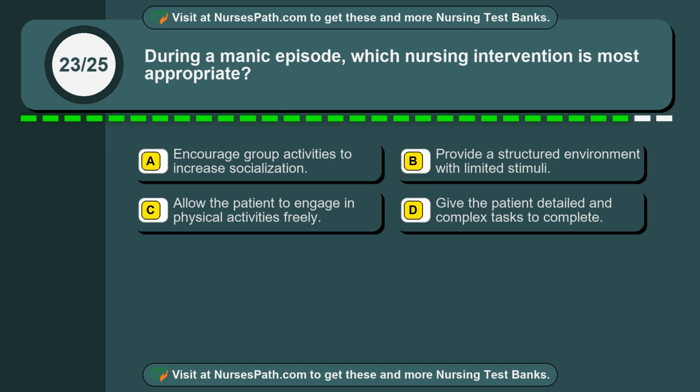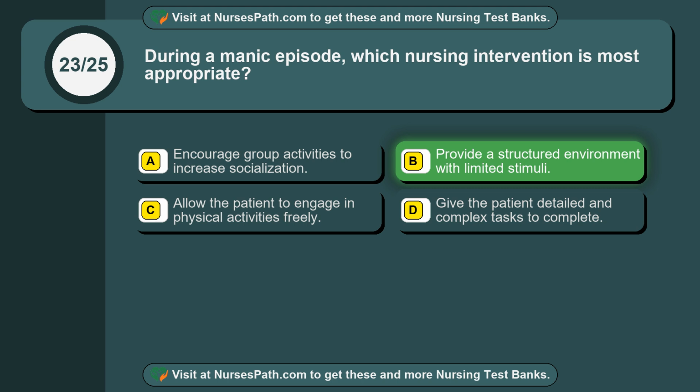Question 23. During a manic episode, which nursing intervention is most appropriate? Option A. Encourage group activities to increase socialization. Option B. Provide a structured environment with limited stimuli. Option C. Allow the patient to engage in physical activities freely. Option D. Give the patient detailed and complex tasks to complete.